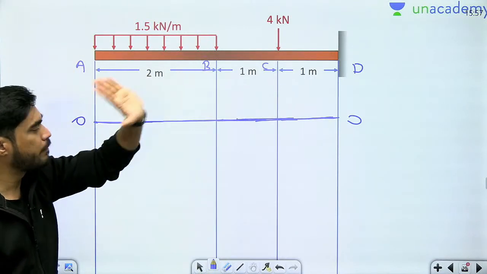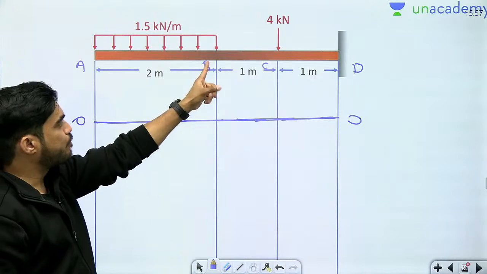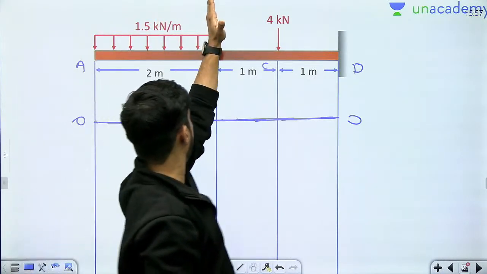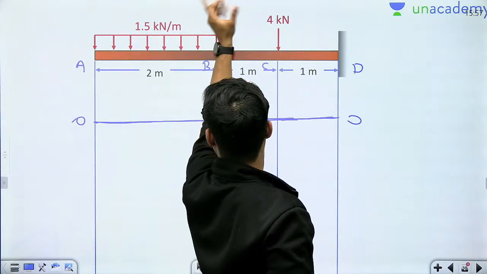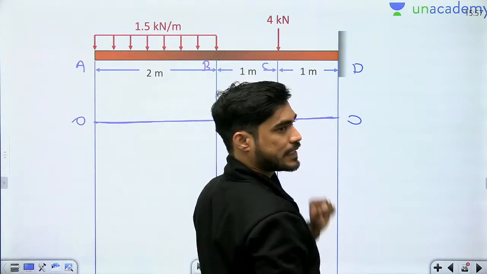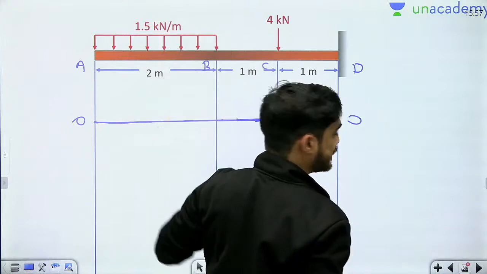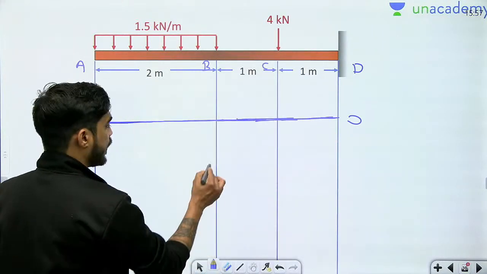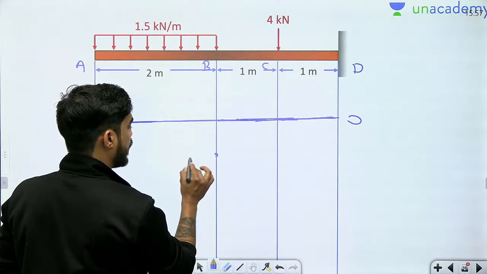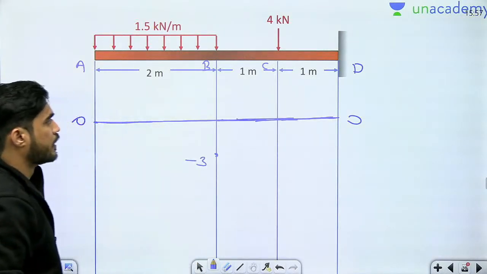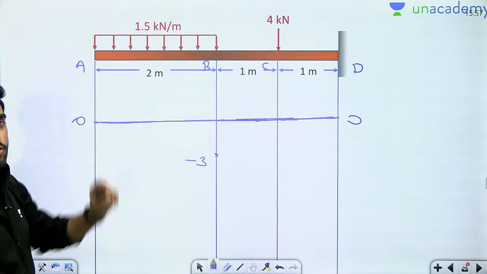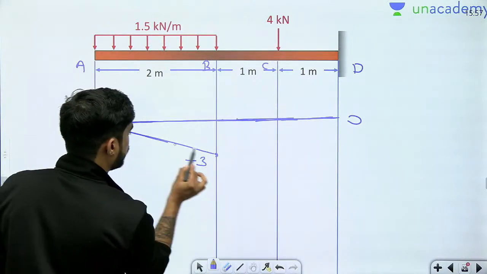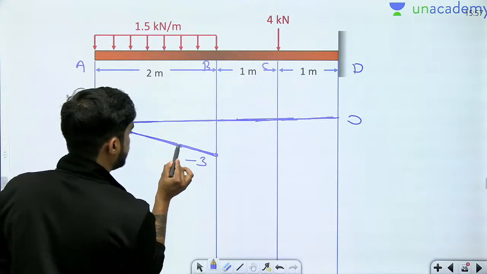The next point will be B. So at point B, what will be the shear force? On the left of B, what is the total load? 1.5 into 2 means 3, and this load is downward. Left, say, downward is negative. So at point B, the shear force will be -3. Now from A to B, there is UDL, so the shear force diagram will be a straight line like this.